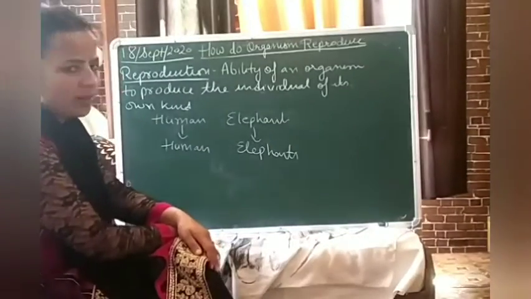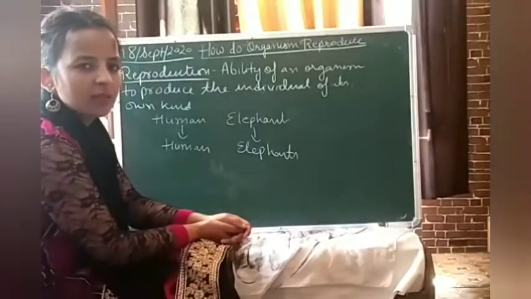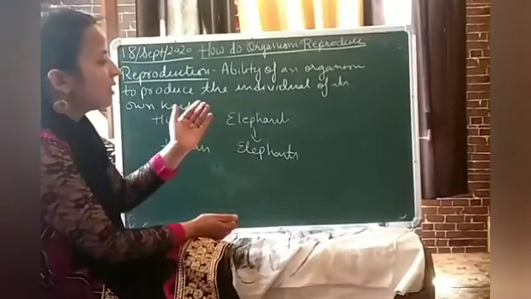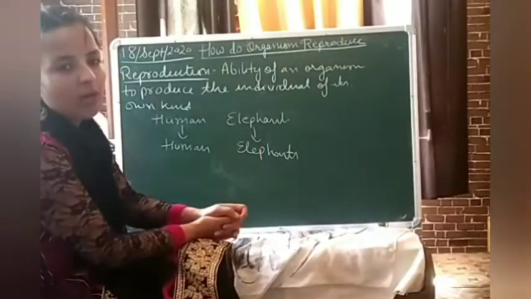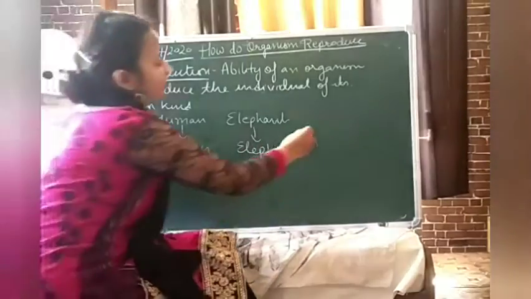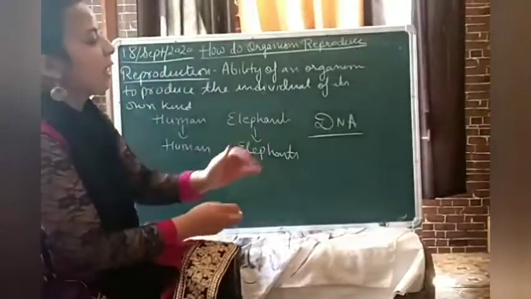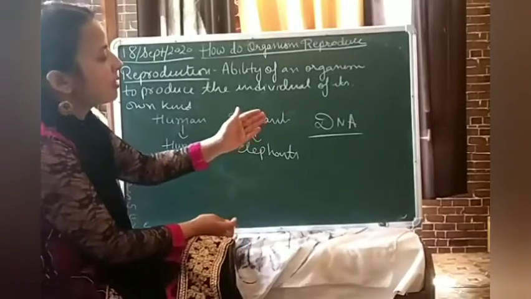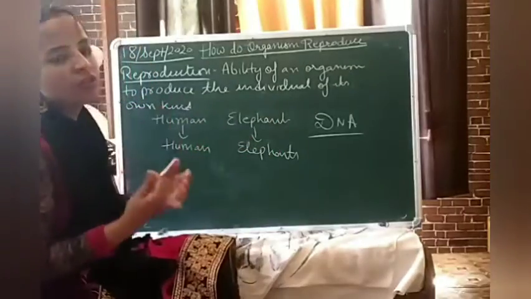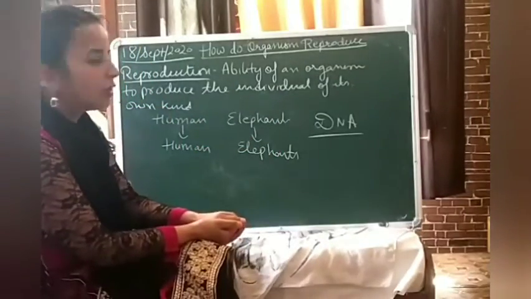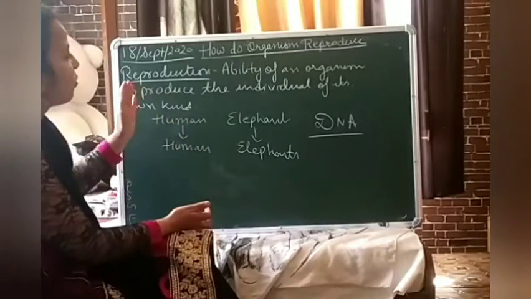Students, have you ever thought why humans always give birth to humans and elephants give birth to elephants only? Yes. There is some information that is transferred from the parents to their offspring, and that information is present in the DNA, deoxyribonucleic acid. This DNA contains various genes that are responsible for the various features of our body. Understood? So students, I hope you have got an idea about reproduction.